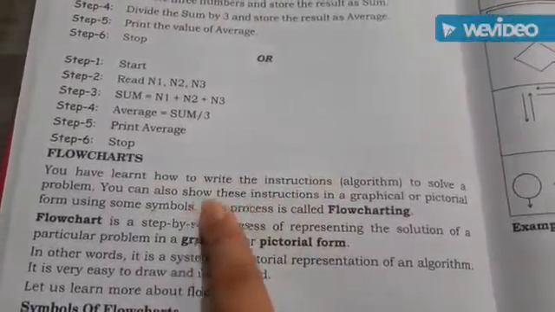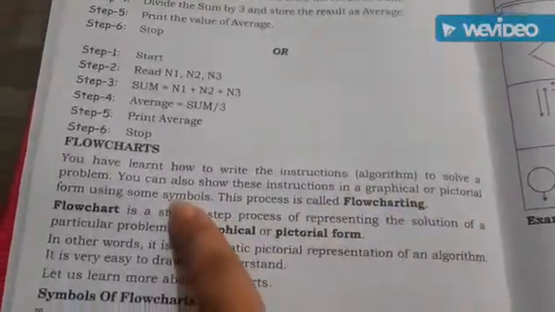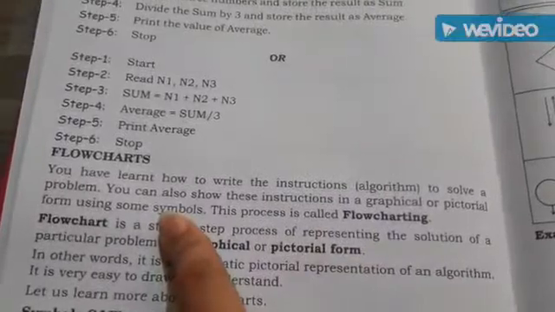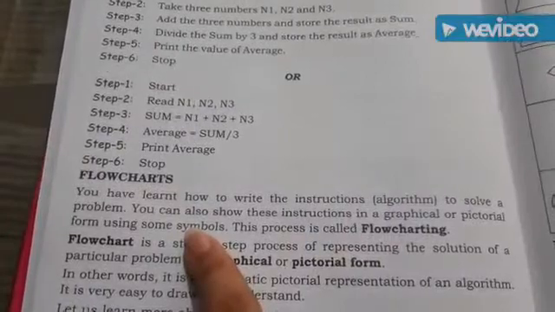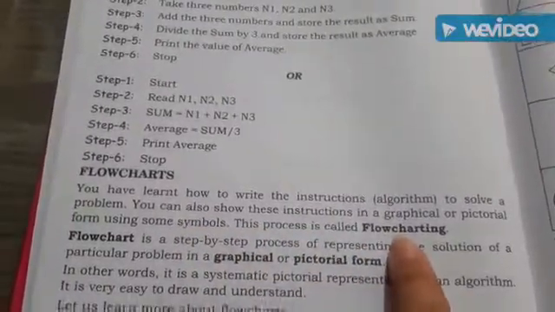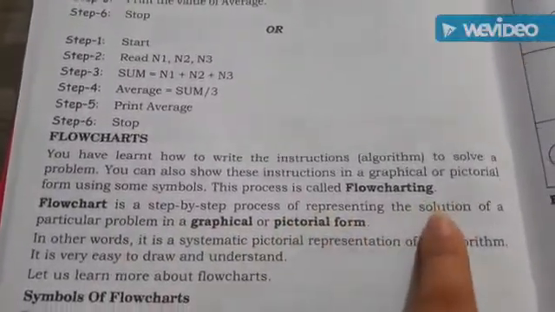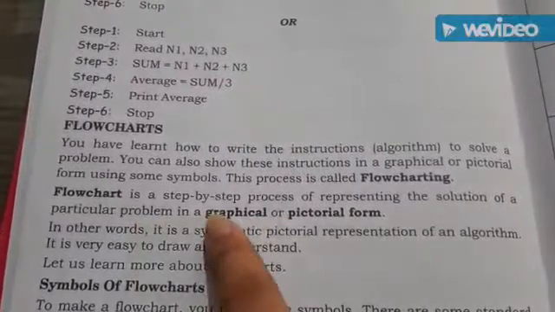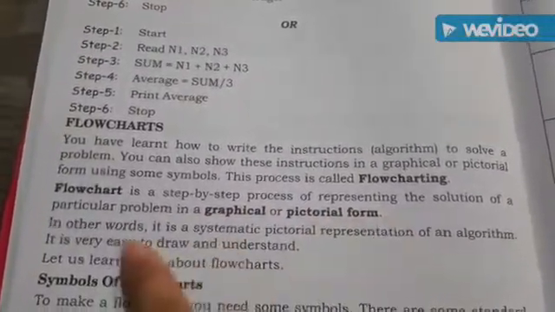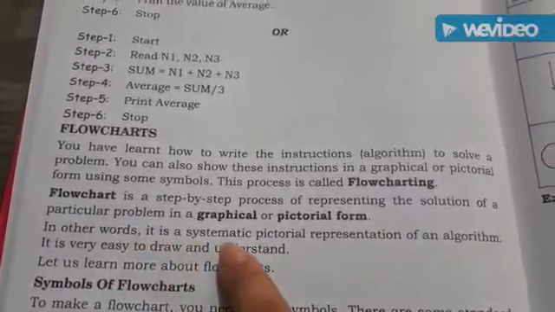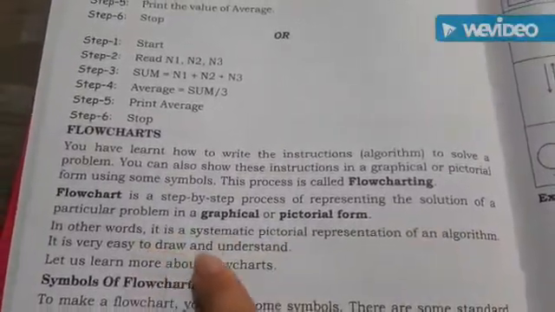And you can also show these instructions in a graphical way, or we can say in a pictorial form using some symbols. Yes, we are using some symbols to express our solution or to express the instructions in a graphical way, which is called a flowchart. Flowchart is a step-by-step process of representing the solution of a particular problem in a graphical or pictorial form. In other words, it is a systematic pictorial representation of an algorithm. It is very easy to draw and understand.